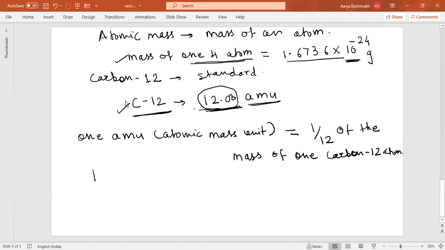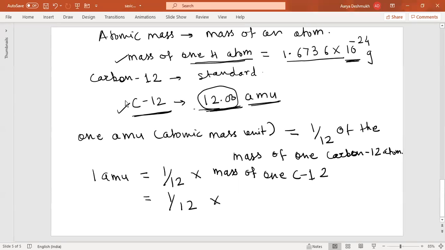You can write that 1 AMU equals 1/12 into the mass of one C12.